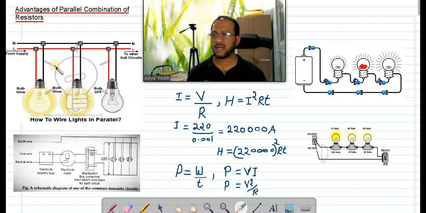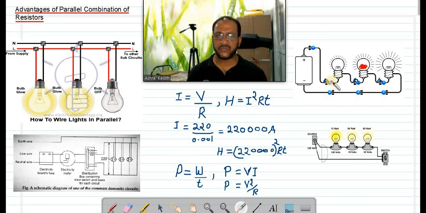But you see in parallel combination, suppose this is a parallel combination, common live and common neutral for all devices. There are three bulbs here. Now, suppose this bulb is burnt, this filament is burnt. Is there any problem for this bulb? No problem, sir, because if this is burnt, that will not function, but this can function. Live wire is there. It can take the current through the live wire and it will go through the neutral wire. It will start glowing. The defect in any one of the devices will not affect the working of the other devices.